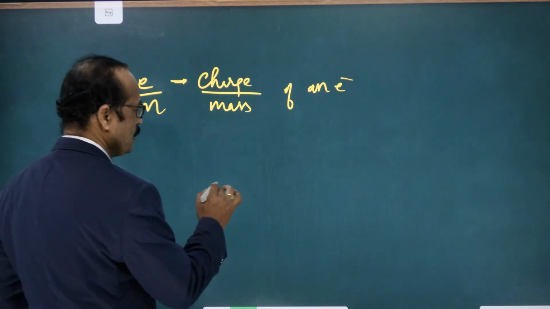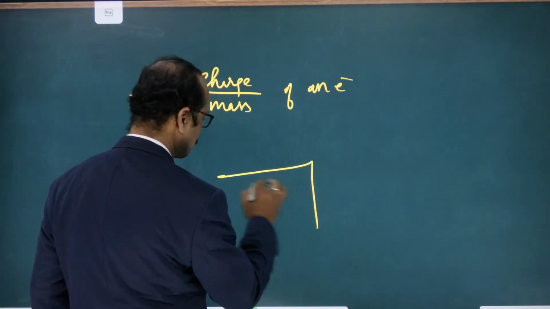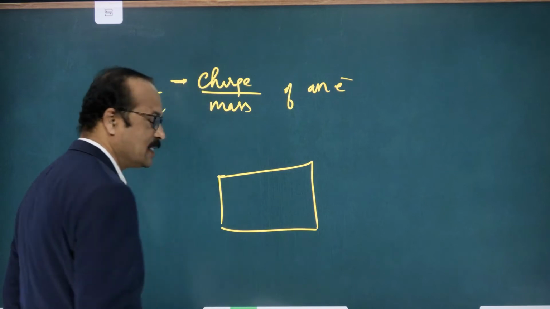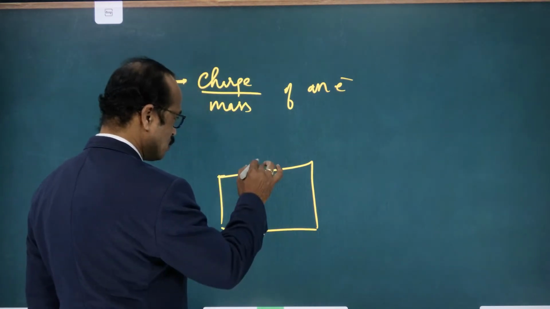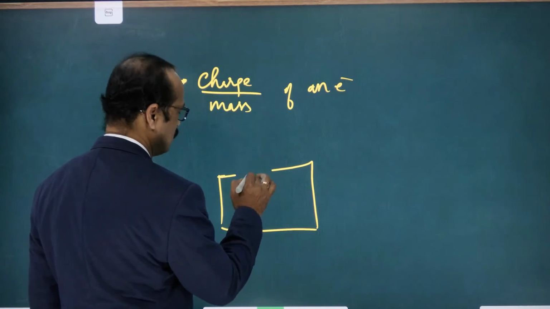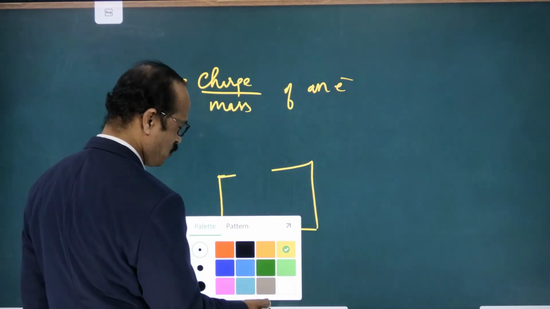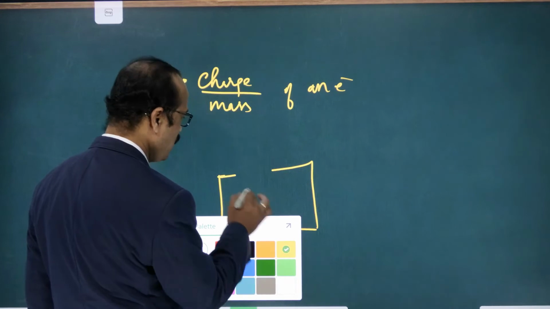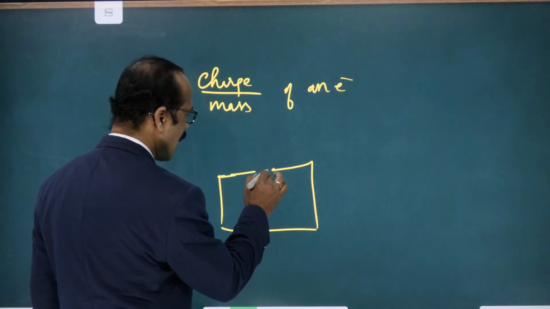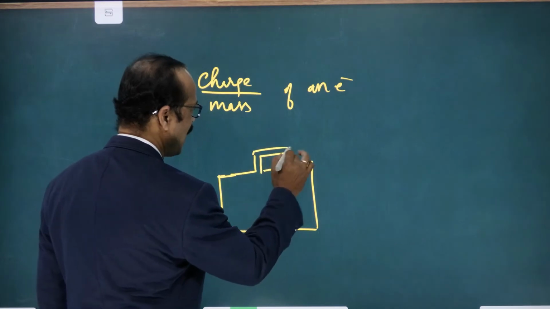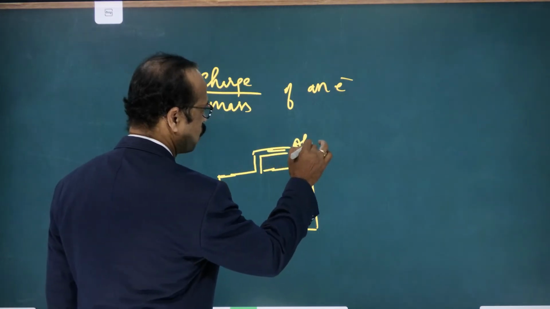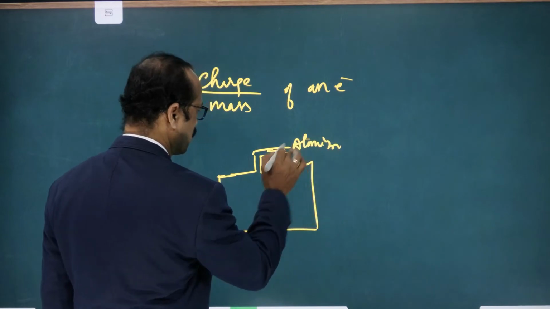He took a vacuum chamber and arranged a small slit, which means a small gap, and placed an atomizer here.